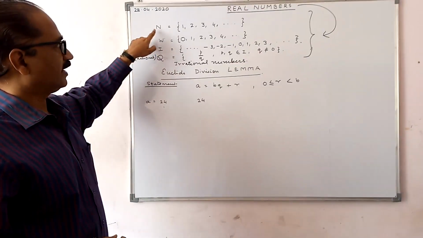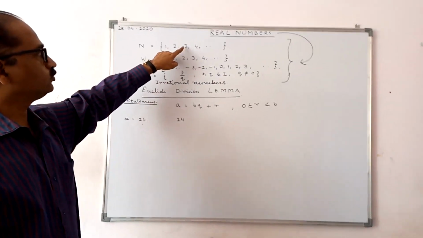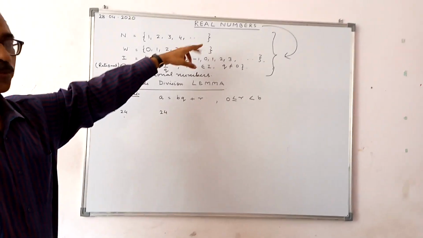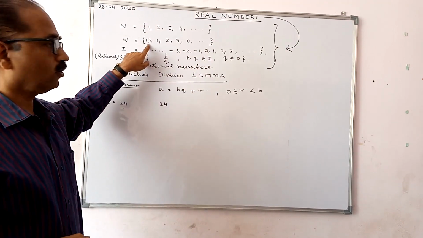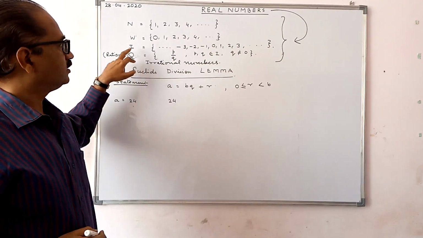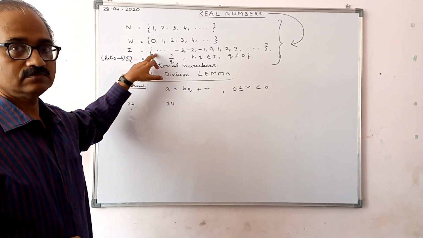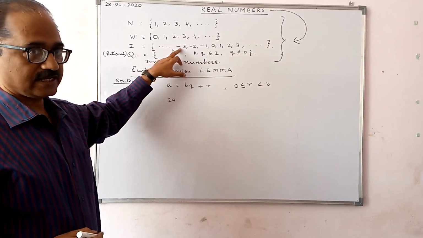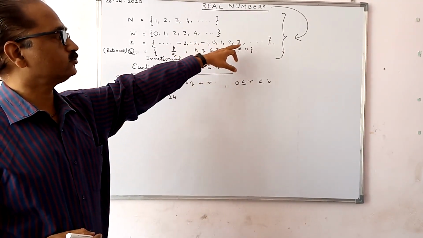Natural numbers, you see, are 1, 2, 3, 4, and so on. All these are natural numbers. Whole numbers: if you add 0 to this set, then they become whole numbers: 0, 1, 2, 3, 4, and so on. Integers start from minus infinity: ..., minus 3, minus 2, minus 1, 0, 1, 2, 3, ...